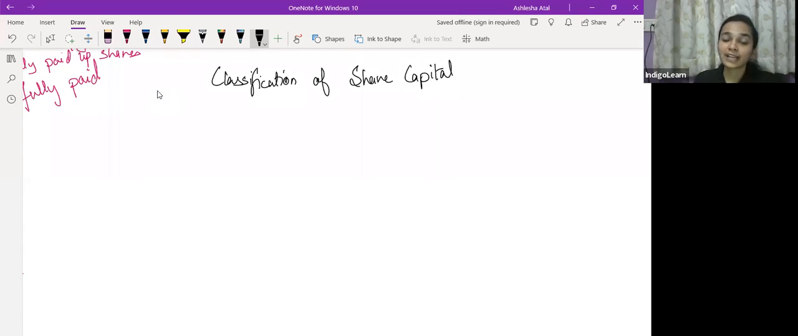So when we talk of classification of share capital, now memorandum of association में एक clause होता है, which is capital clause. Now you tell me, what does the capital clause in the memorandum state? Capital clause में क्या लिखा होता है? What is stated in the capital clause of the memorandum of association?